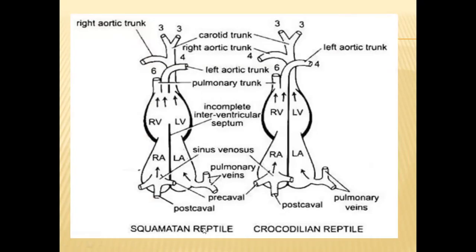And coming to reptiles, two types of conditions can be seen. One is the crocodilian heart, and the next one is the remaining reptiles. Here in this diagram, we are seeing a squamate's heart. In a squamate's heart, the ventricle is incompletely divided, whereas in crocodilians, the ventricle is also completely divided. So four chambers are there in the crocodilian heart. In the remaining reptiles, four incompletely divided chambers will be there.